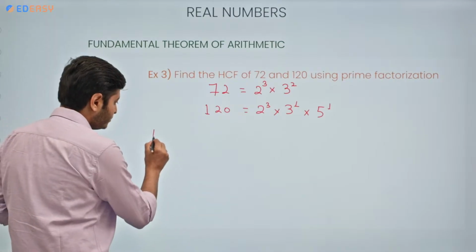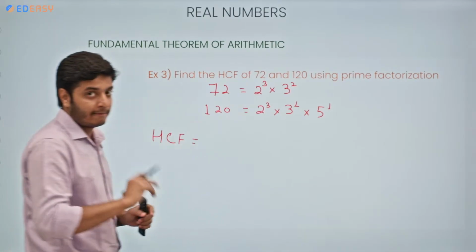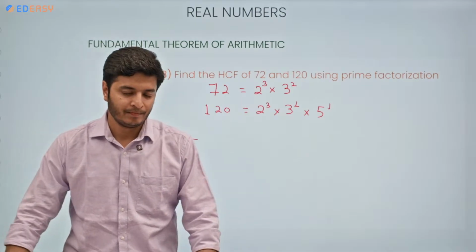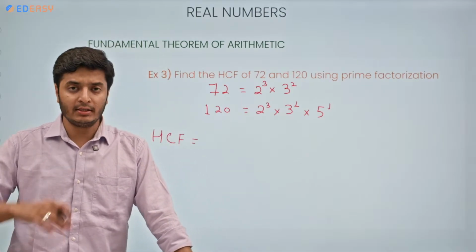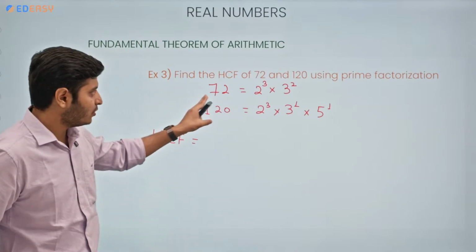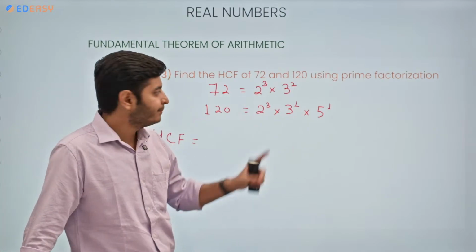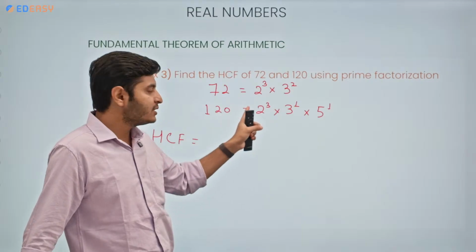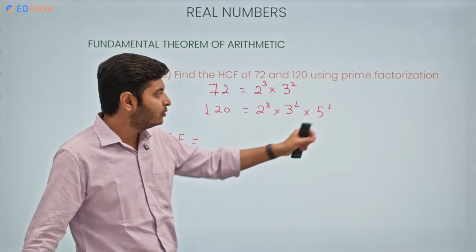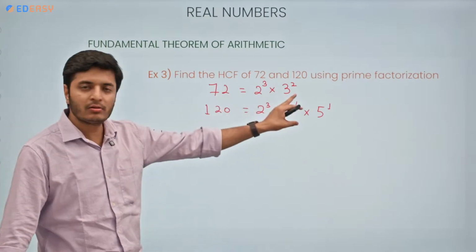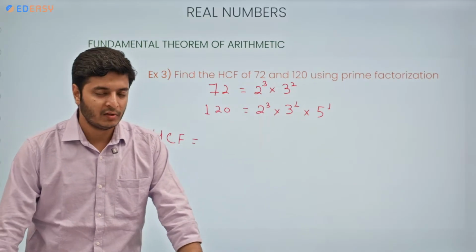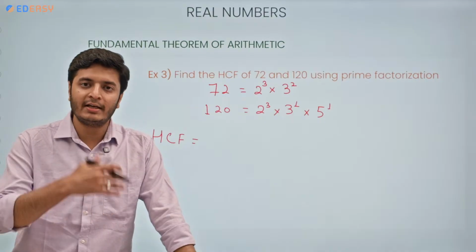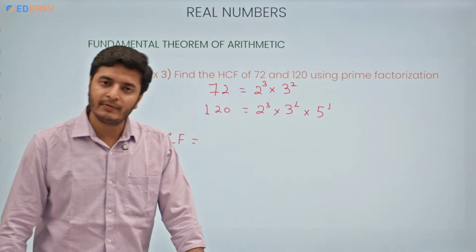So, HCF is highest common factor, correct? That factor which is highest among any two numbers. How to find that value which is the highest factor? So, all the factors of 72 are 2 into 2 into 2 into 3 into 3, correct? For 120 it is 2 into 2 into 2 into 3 into 5. So if I can find the common factors among these two numbers, that will be nothing but the highest common factor between these two numbers, correct? So we are gonna do that only.